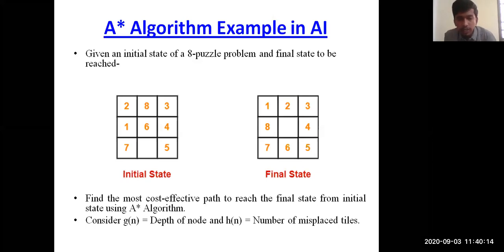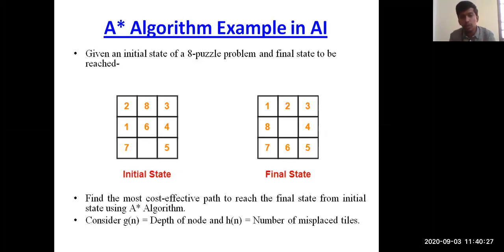So this is the 8 puzzle problem which we have already discussed in many heuristic functions. We will initially apply the A-star algorithm to the 8 puzzle problem and then move to our example, because when you're taking the concept of graph traversals, it is a different approach. The h(n) value and f(n) value are different. And when you're talking about puzzle problems, you will have the approach we discussed previously.